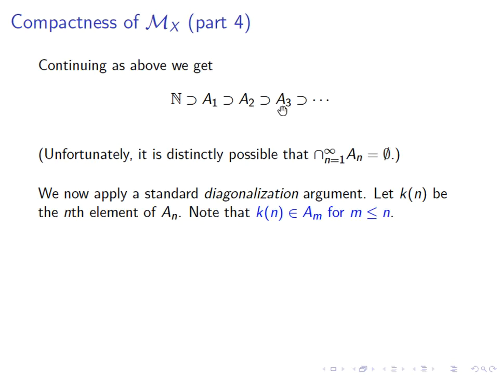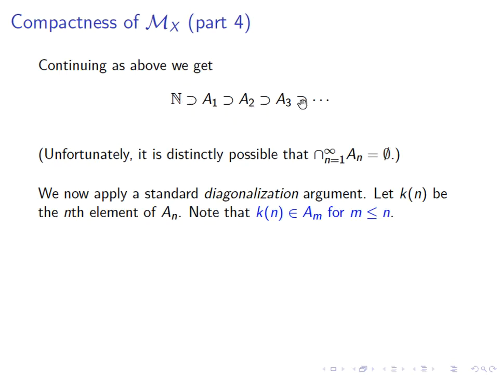k(3), being the third number in A3, appears in A2 because A3 is in A2, and appears in A1. But k(3) has to be the third or further down the line number in A2, and similarly for A1. What this tells us is that k(1), k(2), k(3), and so on are all distinct numbers. This is actually a sequence of natural numbers that does go to infinity.